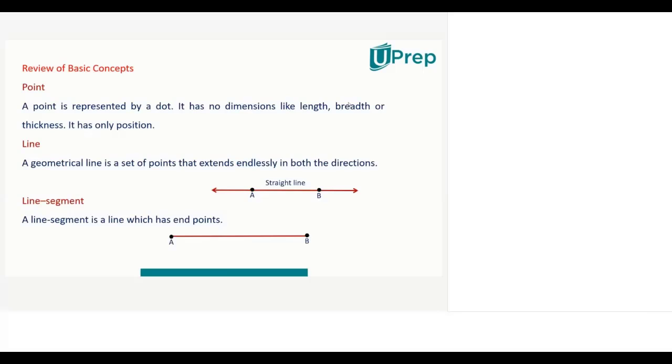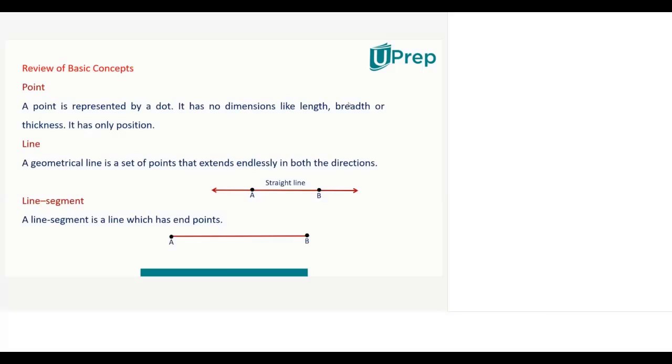What was the difference between line and a ray? Bhumika? So the line extends in both the directions and ray extends in one direction. Okay.